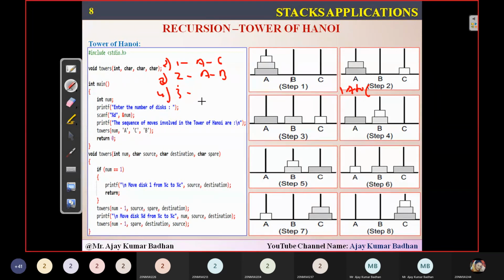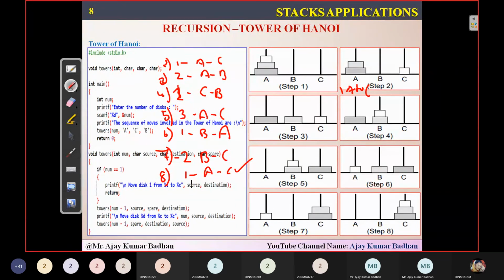In the fourth step, what I'm doing, I'm bringing again the first disk, coming from C to A. Sorry, C to B. And in the fifth step, I'm moving the third disk from A to C. And in the sixth step, I'm moving the first disk from B to A. And in the seventh step, I'm moving the second disk from B to C. And in the eighth step, I'm moving the first disk from A to C. And your task is completed.